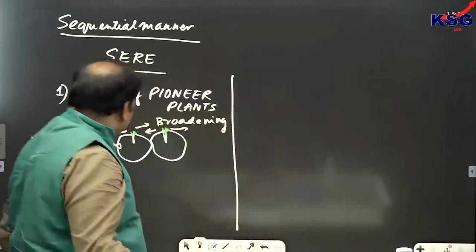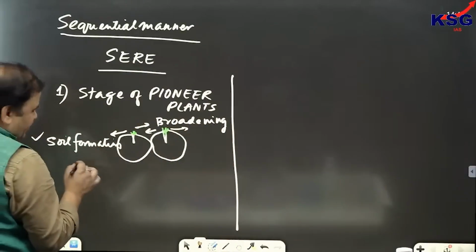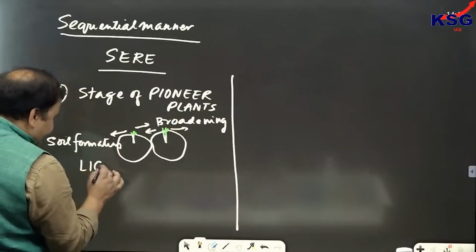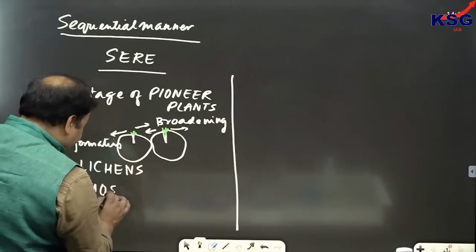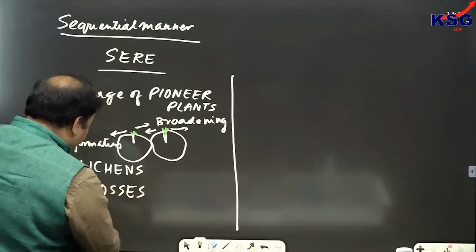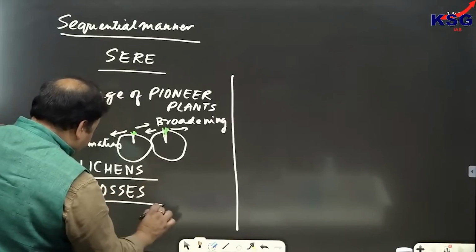Now we can see soil formation. There are two examples of it, and the examples include lichens and mosses. One is called lichens and second is called mosses.